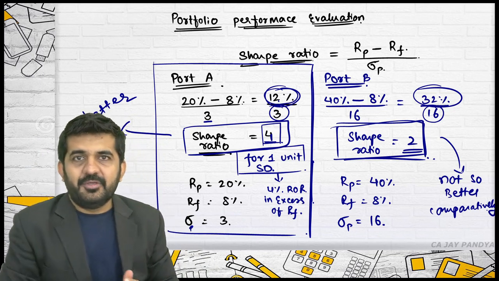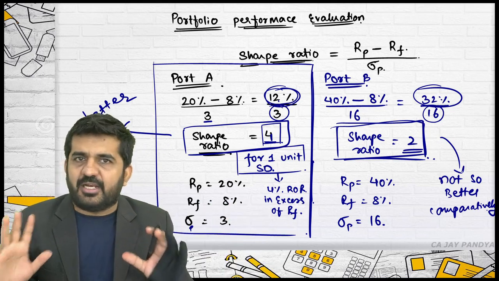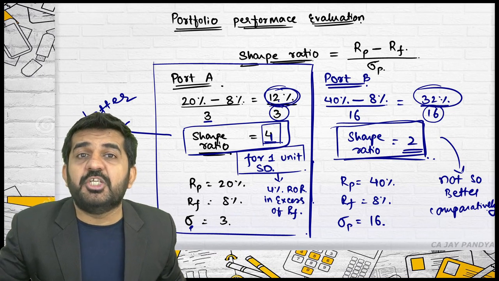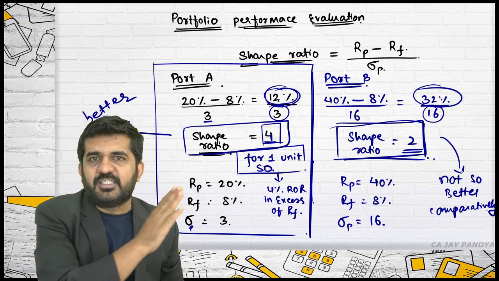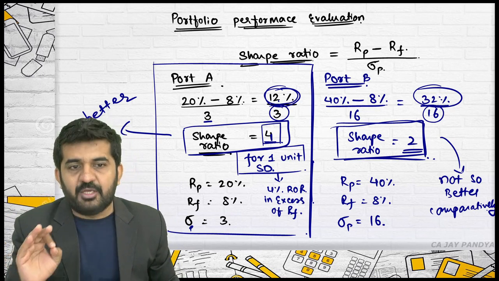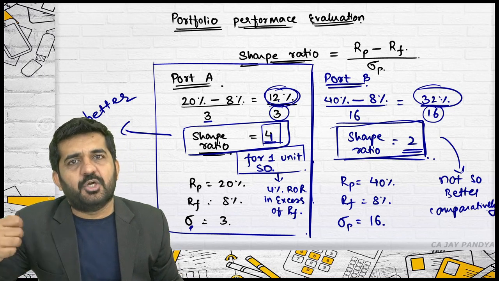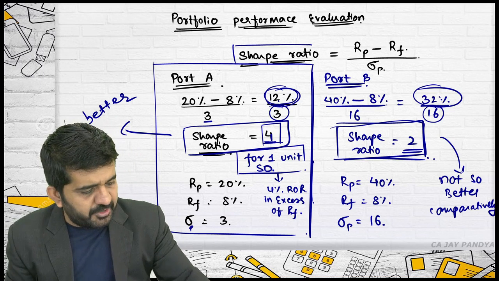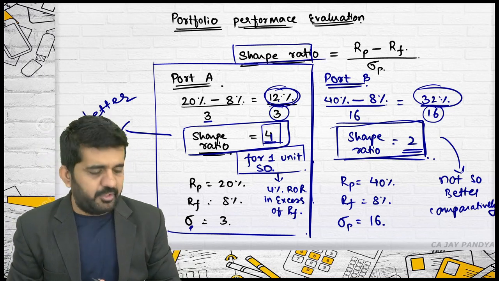So try to concentrate. If I'm having 10 portfolios, say mutual funds, mutual funds are ultimately portfolios. I want to make a quick decision where I should invest my money. 1, 2, 3, 4, 5, 6, 7, 8, 9, 10. I will be finding out the Sharpe ratio. The highest the Sharpe ratio, better is the portfolio, and I'll be investing in that particular portfolio. So Sharpe ratio is one of the measurements of performance evaluation as far as a portfolio is concerned.